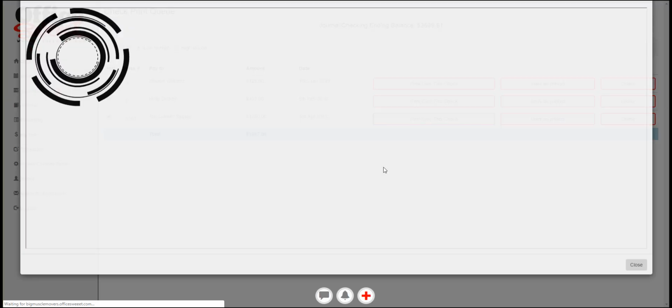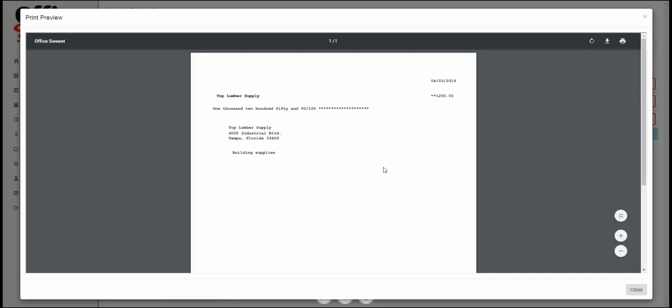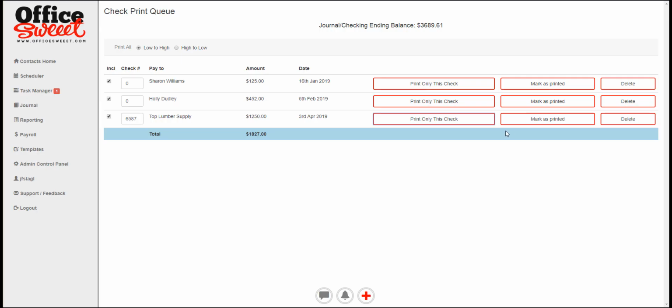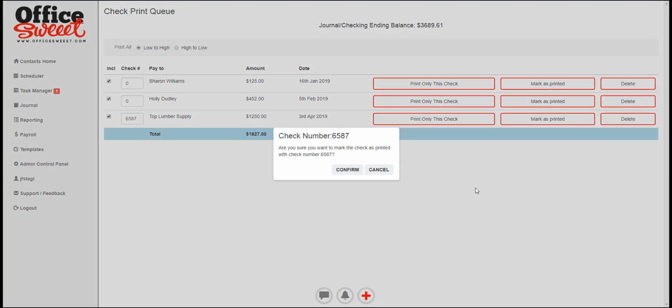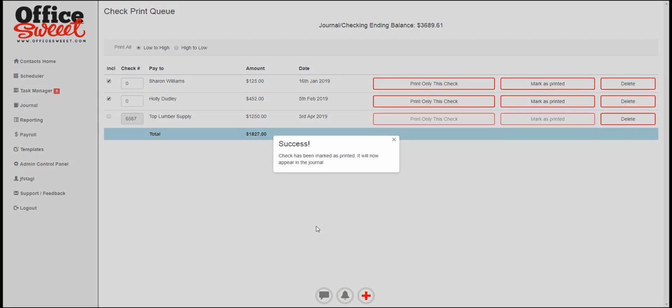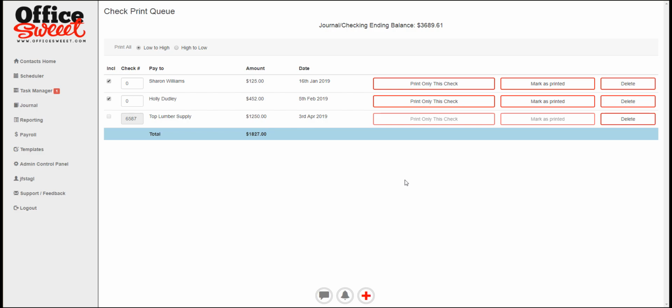So we just print only this check. We see the check there, and it's printed for that window envelope, so it fits right in there very easily. And of course, your check would show your return address and everything. So it shows right on there. And we go ahead and just press print. And if it didn't come out right, well, you just do it again. There's no harm done. When it does come out right, you just mark it as being printed. The check has been marked as printed and now appears in the journal. That's all there is to paying bills.